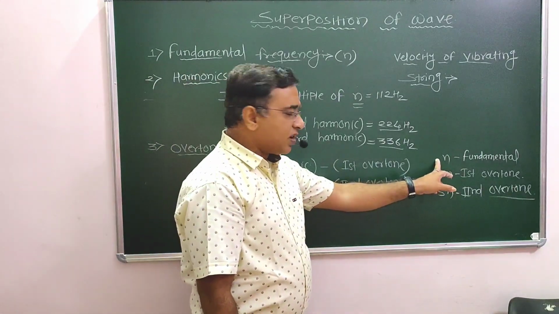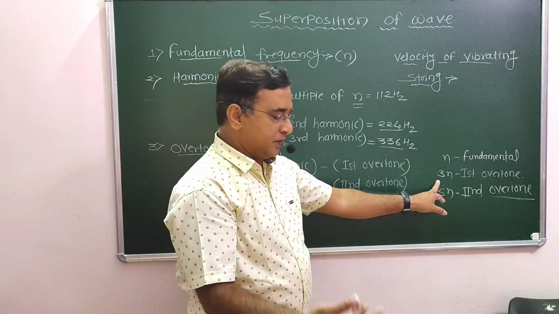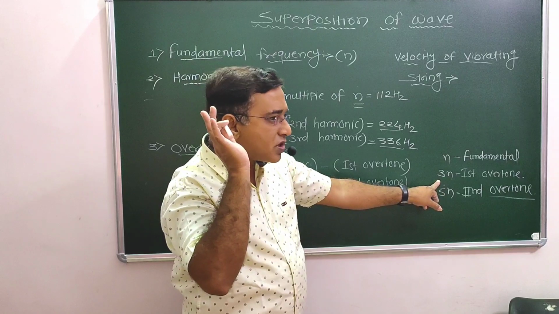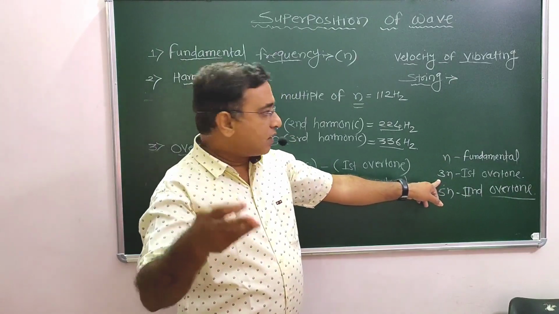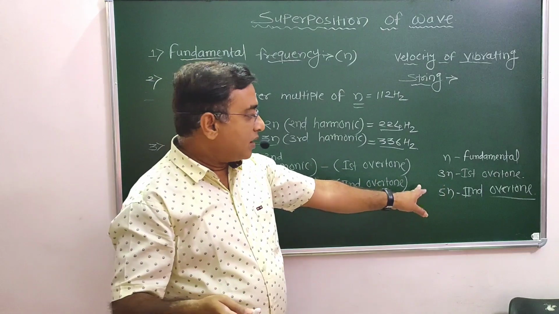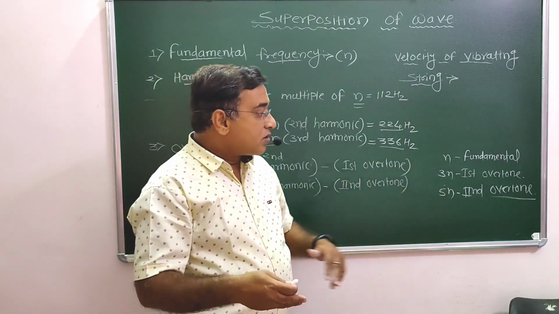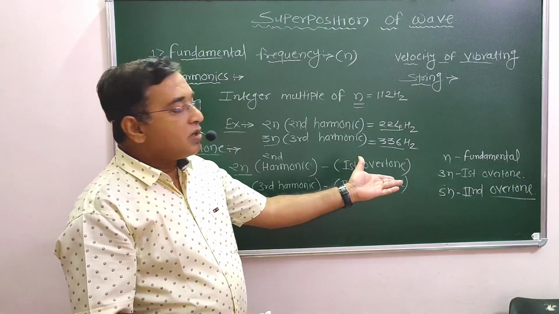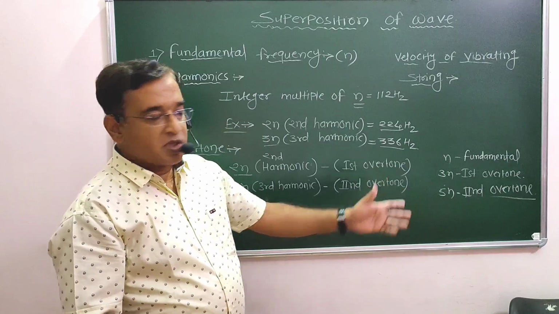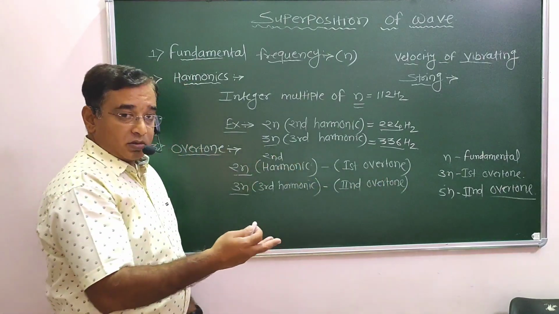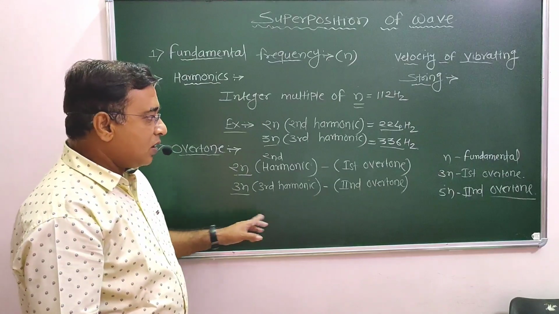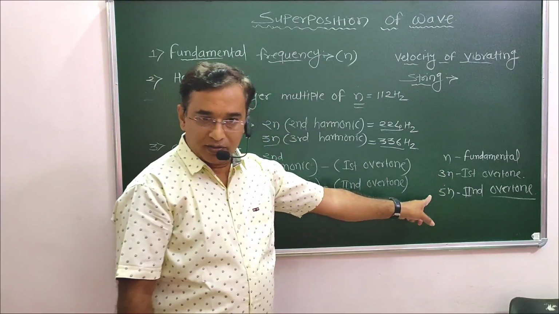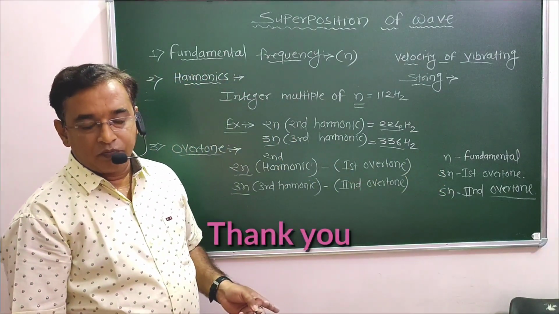But if after the fundamental we get 3N directly, if the next vibration, the next resonance, occurs at 3N, that time it is the first overtone. And if next to that we get the next harmonic, directly 5N, then we get the second overtone. Means what happens after N depends; it may be either integer or maybe odd. Okay, we will stop here.